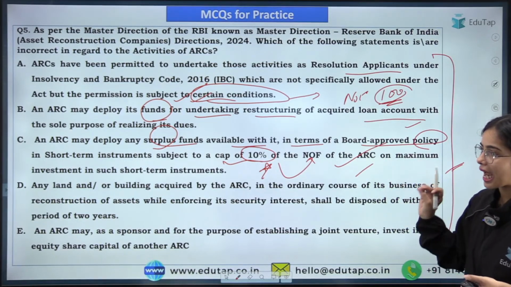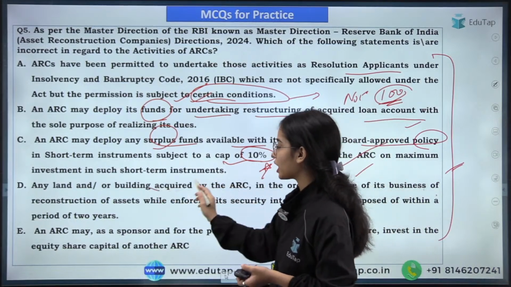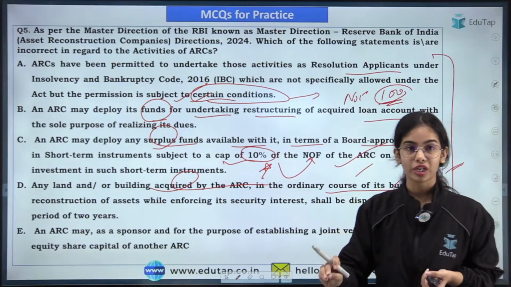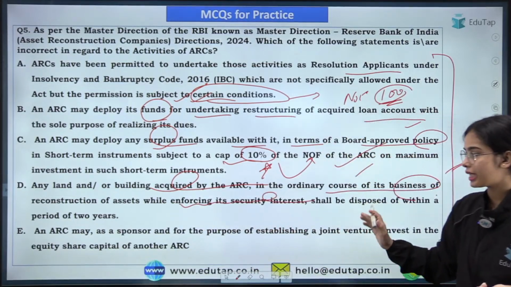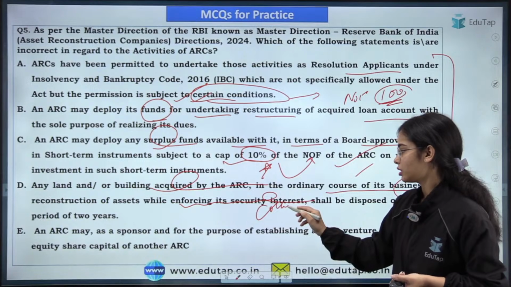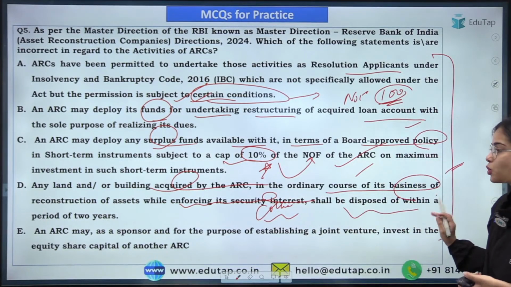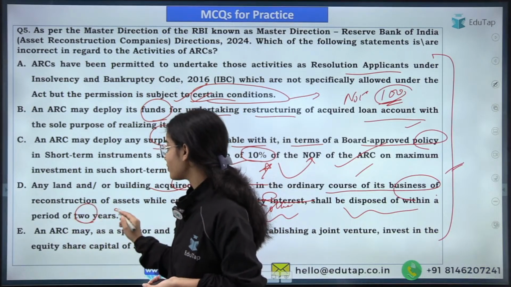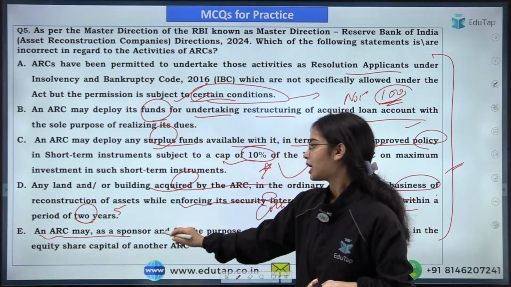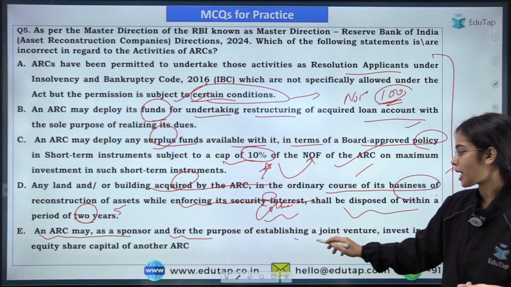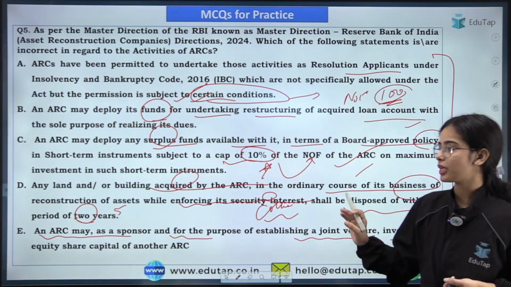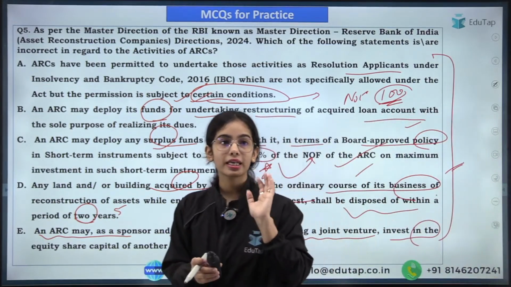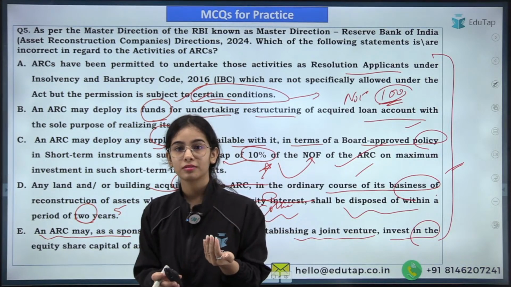Now coming to the next statement: any land and or building acquired by the ARC in the ordinary course of its business of reconstruction of the assets while enforcing its security interest, that is enforcing the collateral, shall be disposed of within a period of how many years? Within a period of 5 years. Okay, and ARC may, as a sponsor and for the purpose of establishing a joint venture, invest in the equity share capital of another ARC. That is also correct. So here, which is the incorrect statement? Which is the incorrect statement?